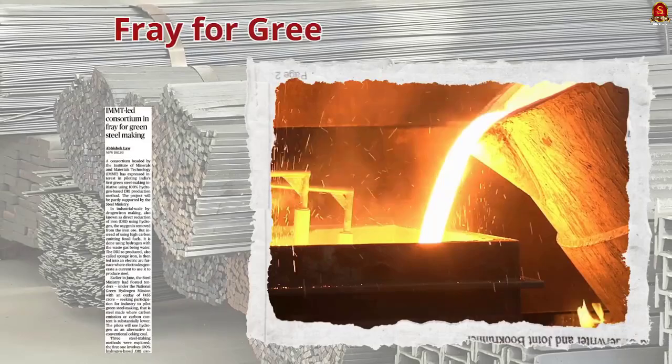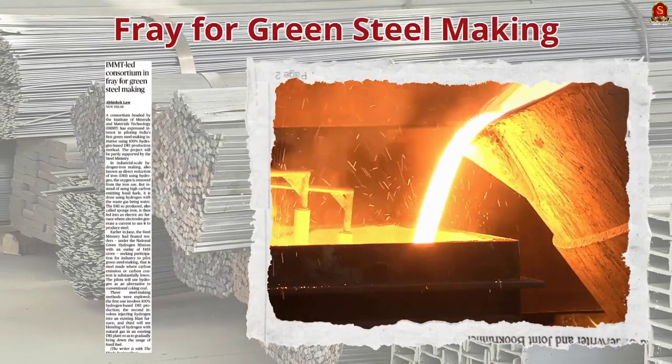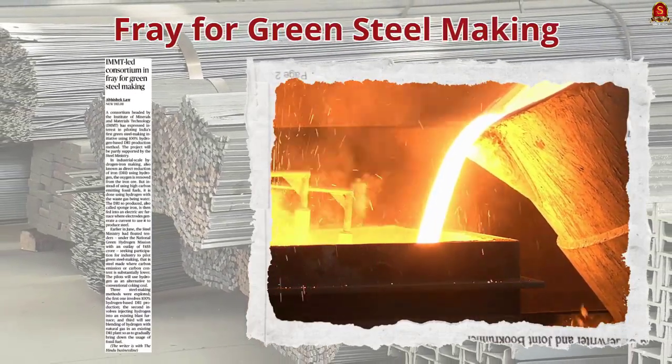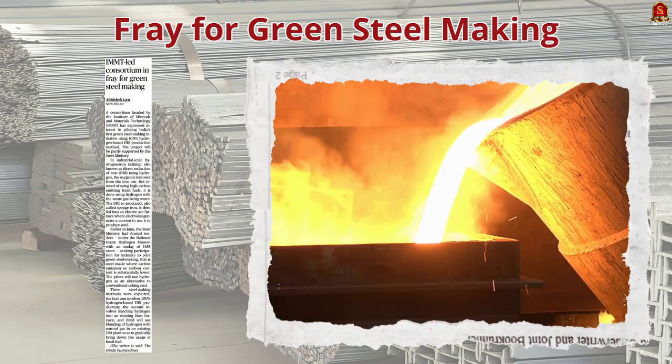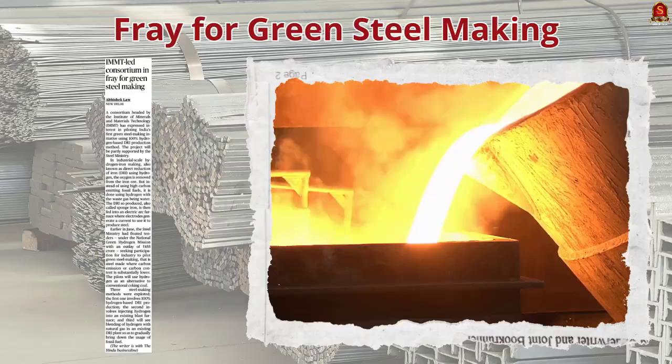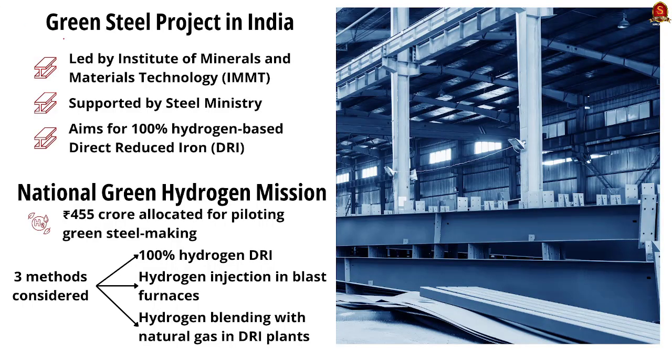Look at this topic. It talks about the fray for green steel making. Here we have to understand green steel and associated terminologies, which come very handy for the prelims and also in mains paper 3. So let's get started. Firstly, let's see about the green steel project in India. It is actually led by the Institute of Minerals and Material Technology, that is IMMT. It is supported by the Ministry of Steel. It actually aims for 100% hydrogen based direct reduced iron, shortly known as DRI.